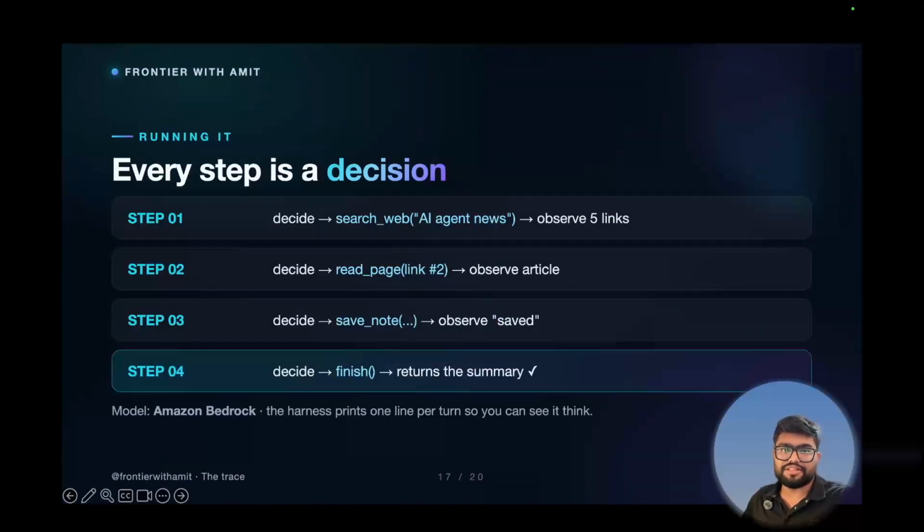We take a decision, then we make a call to search web, then again we decide what to do after that, and it says we have to now make a call to read page. Then we did read page, then again the model will take a decision, save the note, then we save the note, and this will keep on happening. Once we have all the information, then we will finish.